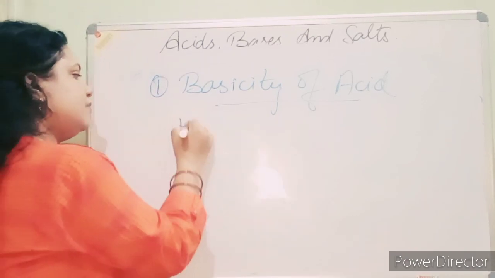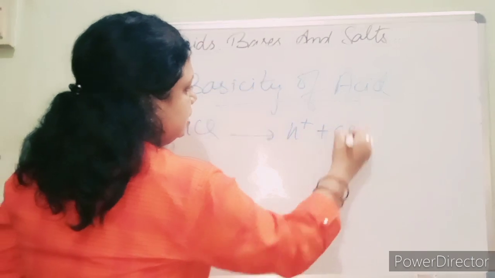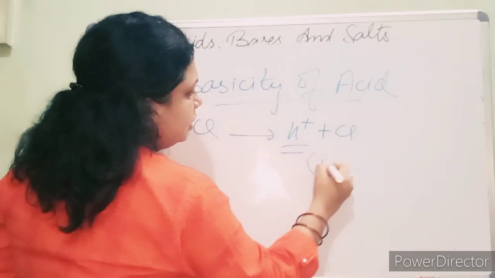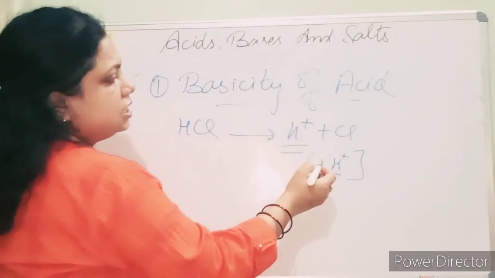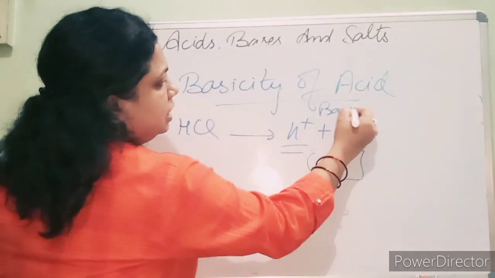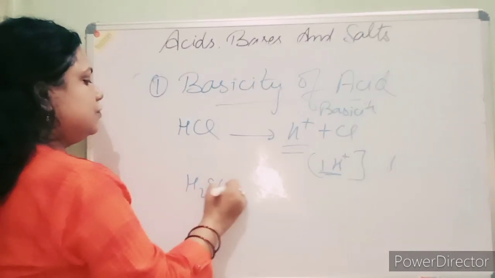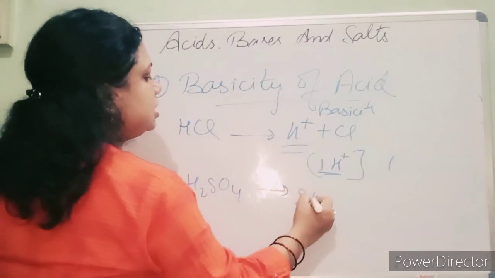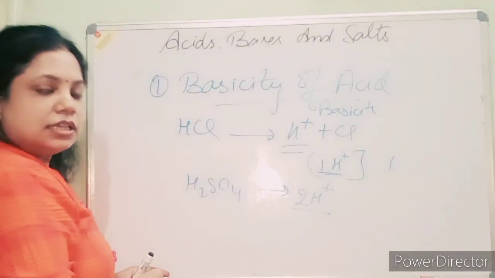Suppose, students, I take HCl, here it releases one hydrogen ion. How many? One hydrogen ion. So we can say its basicity is 1. Suppose I take H2SO4, students, its basicity will be 2, two H+ ions. Is it clear?